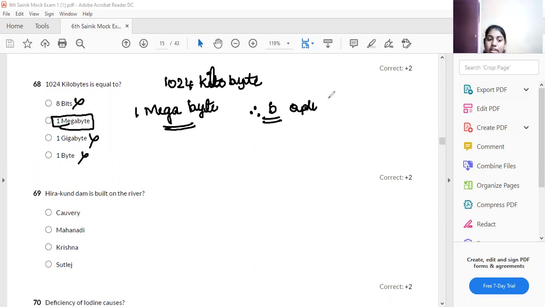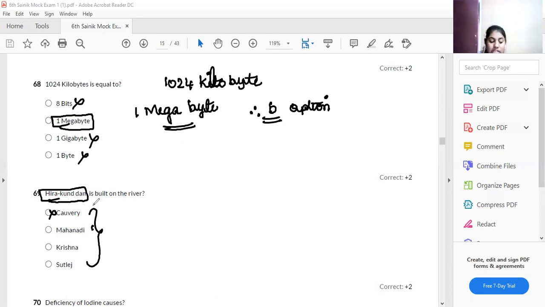The next one: Hirakud Dam is built over the river of which one? Kaveri, Krishna, Mahanadi, Satluj, these are all Indian rivers. Hirakud Dam project, Bhakra Nangal Dam project, these are all dam projects.